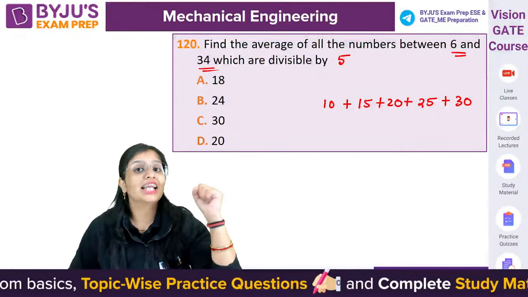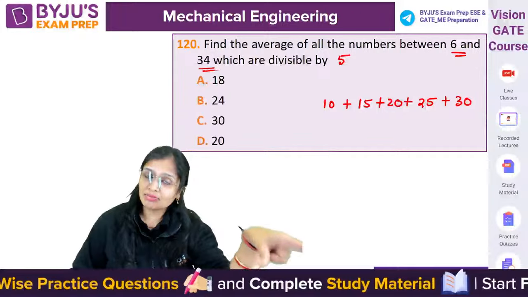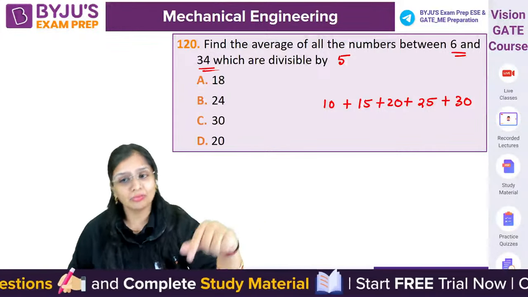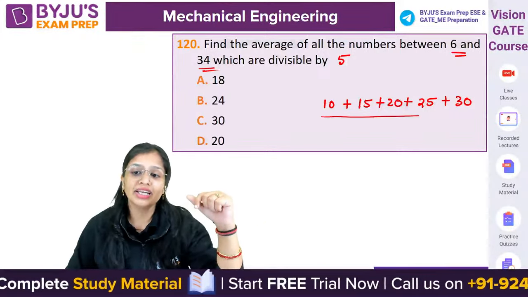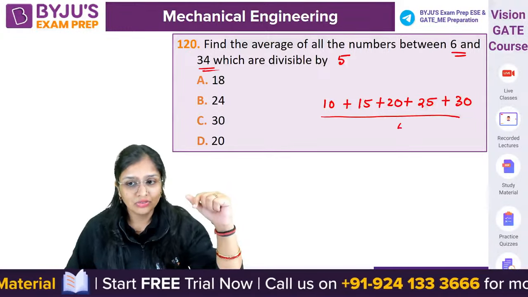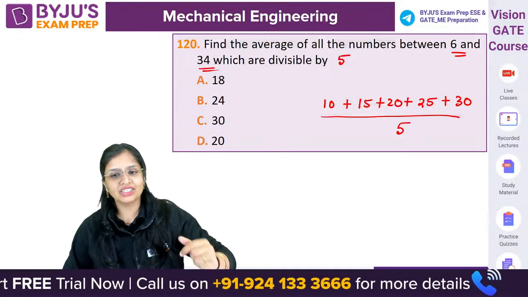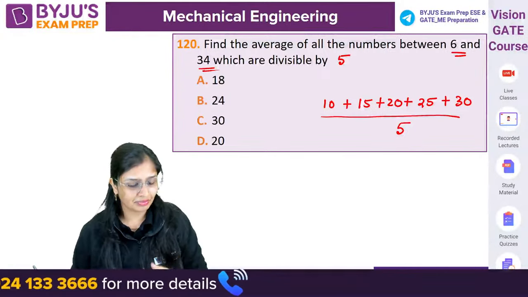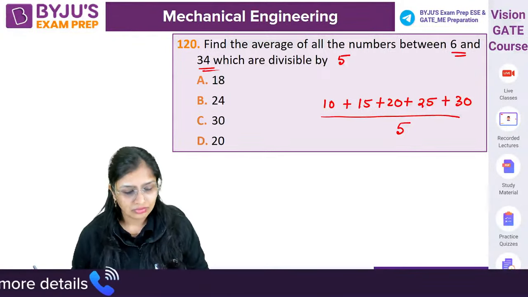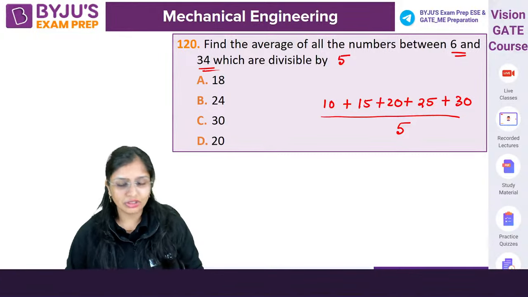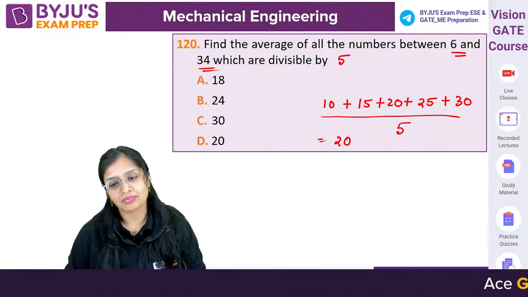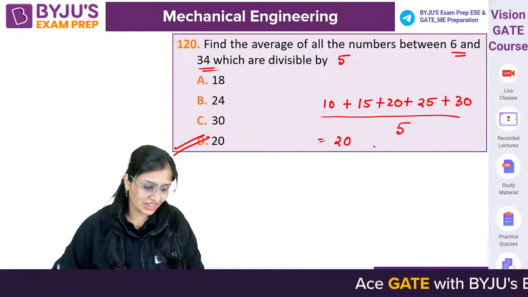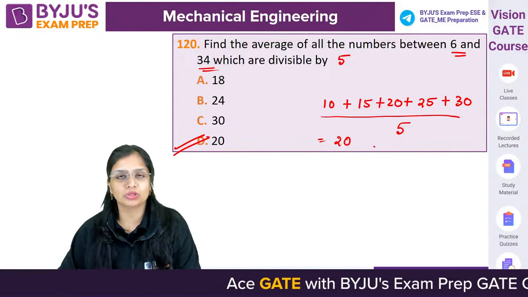You have to take the average. Average means sum of observations divided by number of observations. So how many are there? 5 are there. So we will divide by 5. How much you are getting, guys? Solve it, how much you are getting? You will get 20. Sum of observations divided by number of observations.